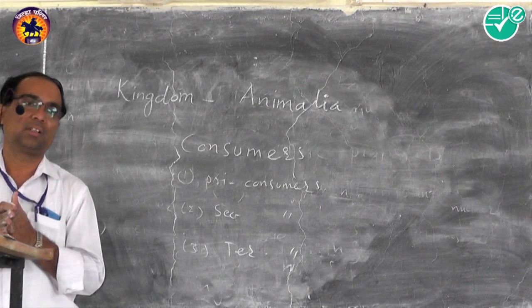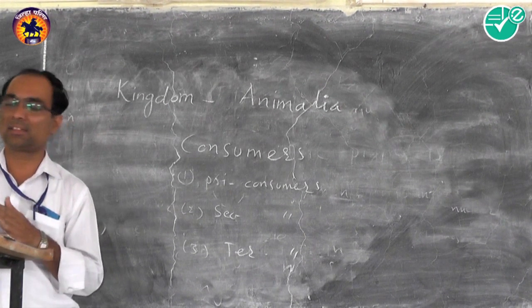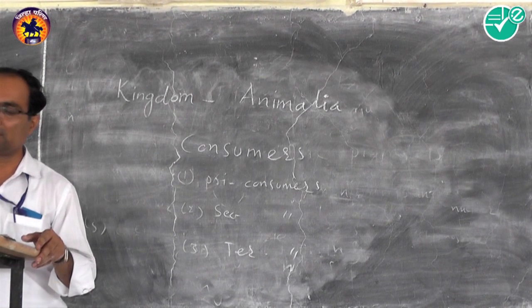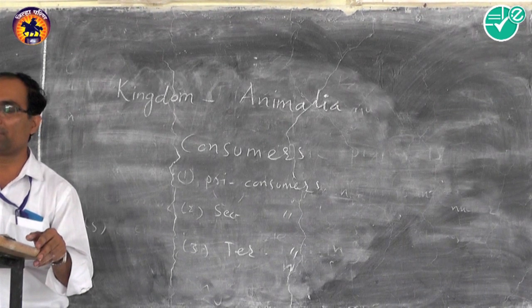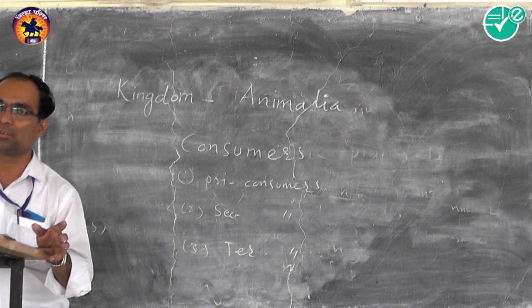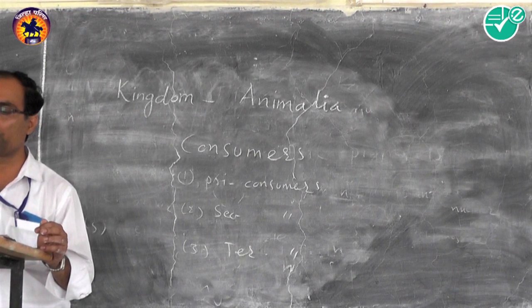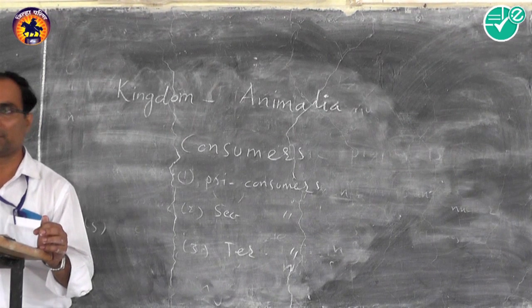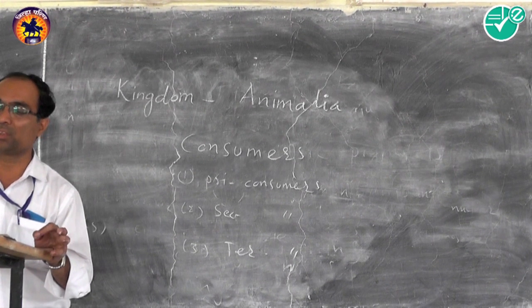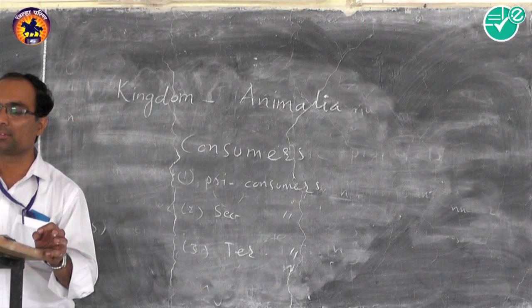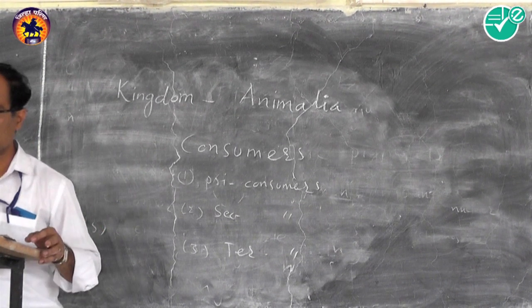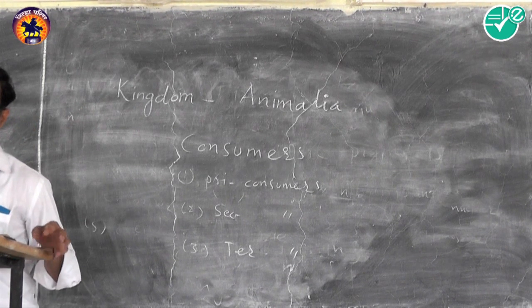Both the autotrophs and heterotrophs are placed in the same kingdom, as well as those with a cell wall and without a cell wall. These are also present in the same group. Some are non-motile and some motile. They are present in the same kingdom. So these are the disadvantages of the five kingdom system. Other chapters we will see in the next period.